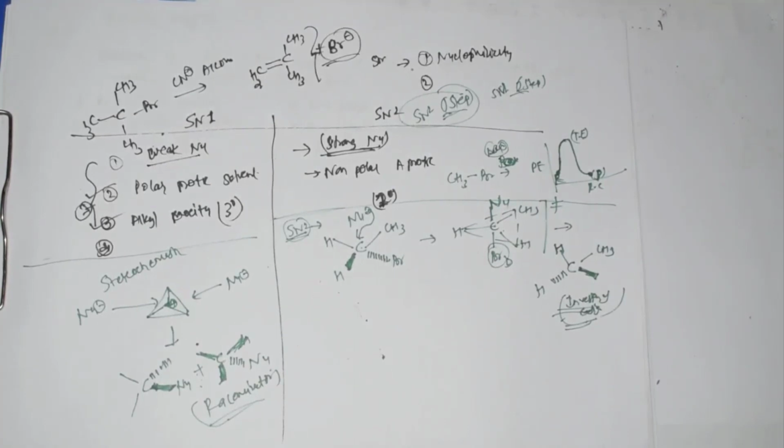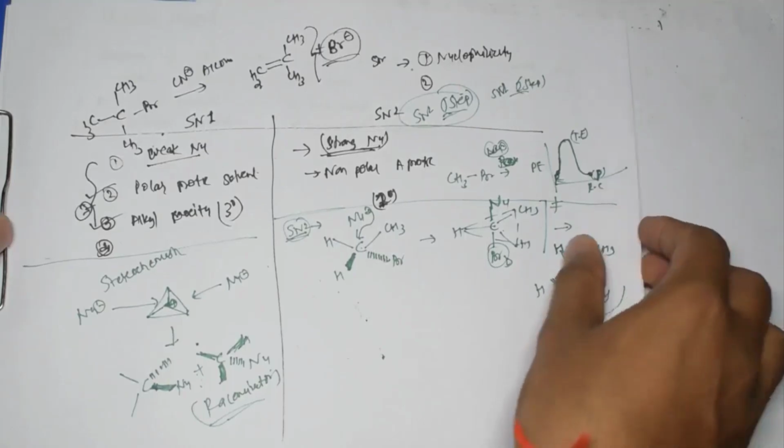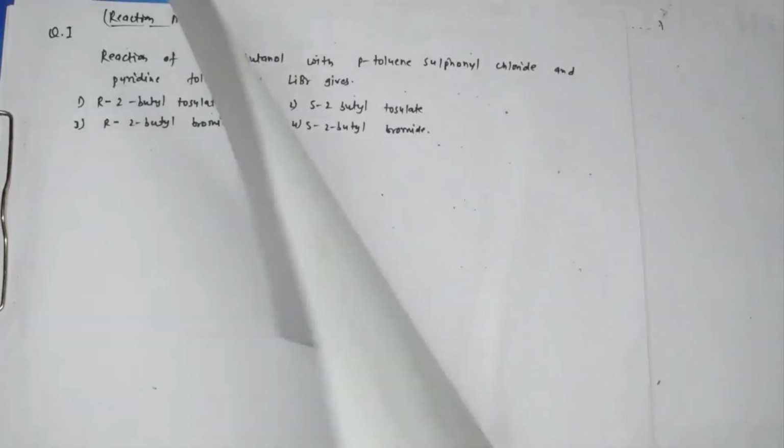Now let's discuss some questions which are very important for you to understand regarding what we have discussed till now. Let's see the first question, from the reaction mechanism. Here we have: reaction of R-2-butanol with paratoluene sulfonyl chloride and pyridine followed by LiBr gives what?